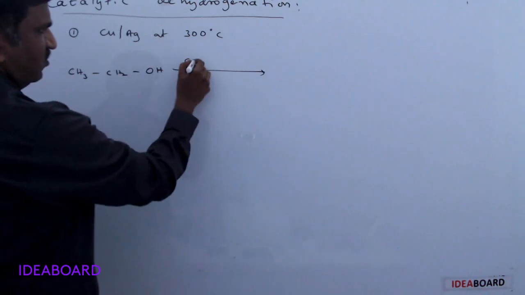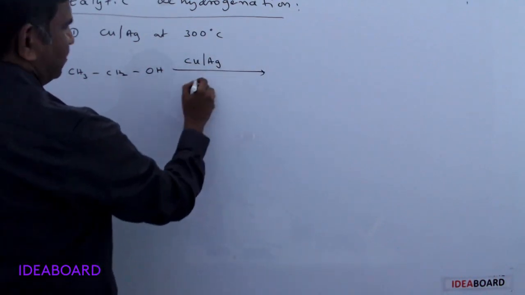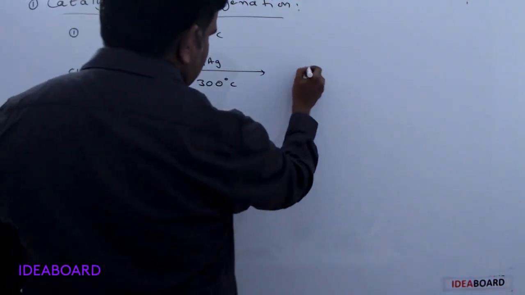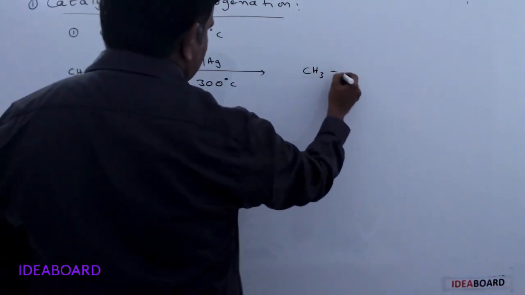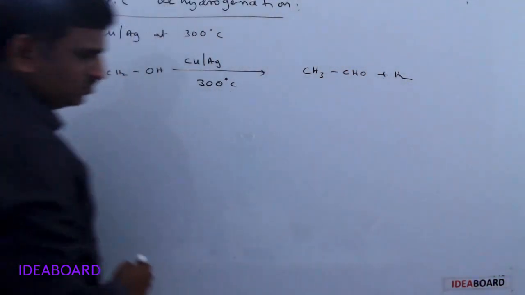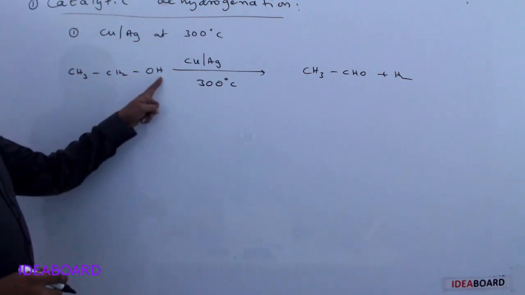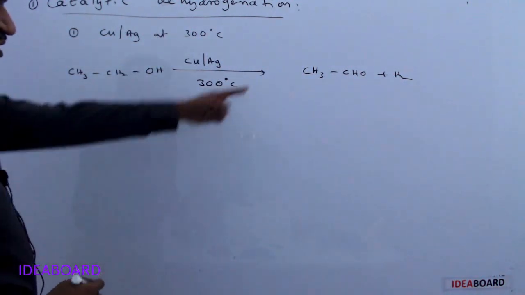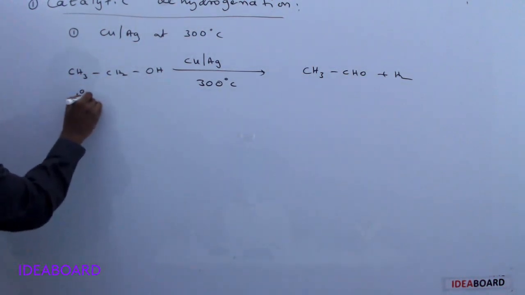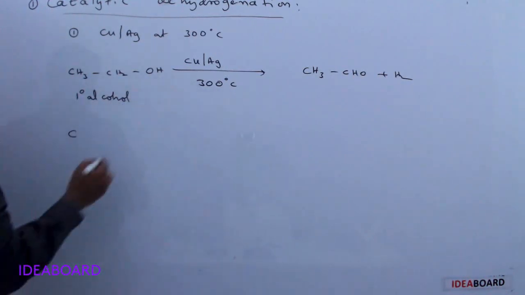A primary alcohol undergoes catalytic dehydrogenation in the presence of copper or silver at 300 degrees Celsius to give CH3CHO plus H2. You just remove one hydrogen from this carbon and one hydrogen from the OH group, and you will get acetaldehyde. If you are taking a primary alcohol, we will get that.